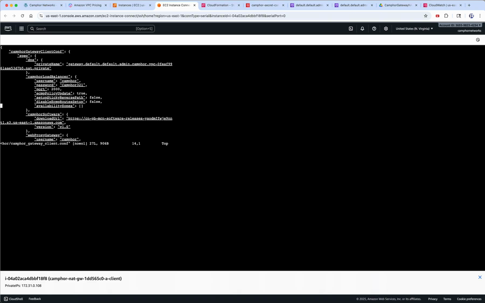So I have a list here called availability zones, which is empty right now, meaning always use your local one. By the way, empty is also very smart, because if you keep it empty, not only do we use the local zone, but if there's none available, let's say you don't have anything set up in your zone or they're down for whatever reason, then we'll use the gateways from the other zones. But if you have anything in a local zone, then we'll only prefer that. That is what empty means.